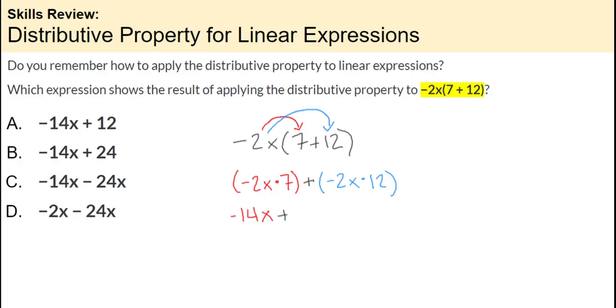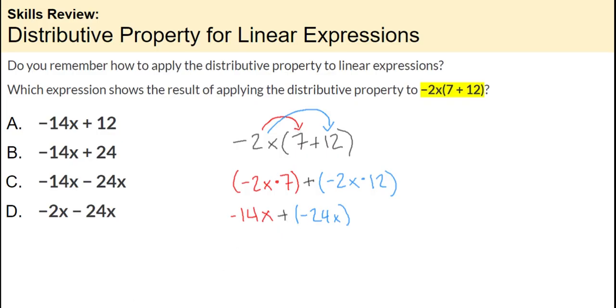And then there's this plus sign, and then -2x times 12, just like what we did here. The x stays, and -2 times 12 gives us -24, so we get -24x. Now, I said be careful. When we multiply by the negative, notice we have a plus and a minus, these two signs.